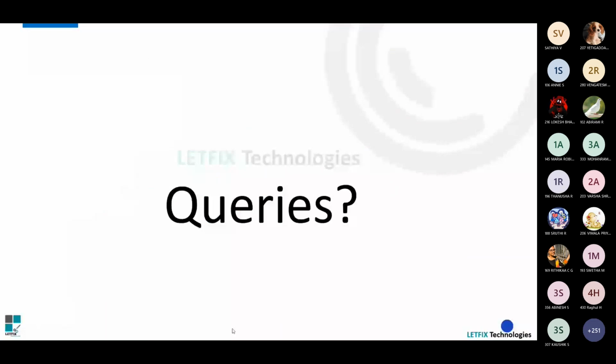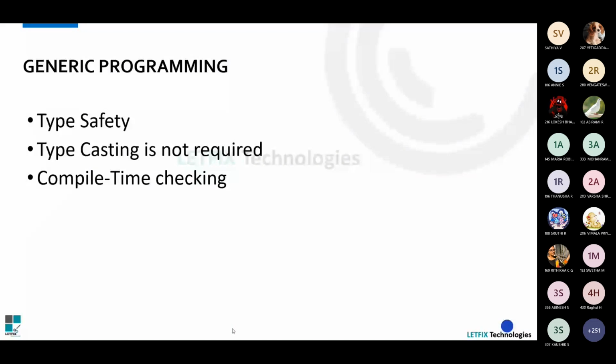So this is about generic programming. Try focusing on generic programming a lot, because there are so many examples available on the internet. The basic need is type safety, and typecasting is not required. We don't need to cast that. If we have specified that it should accept a string, it will accept the string. And compile time checking, as I have already told, when we removed the generics, it didn't show any error. But when we entered the generics, it showed us an error, at compile time itself. So it is very helpful for developers to identify what to do and how to approach that.